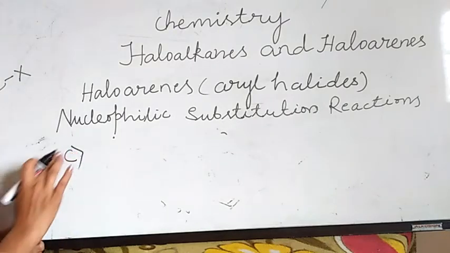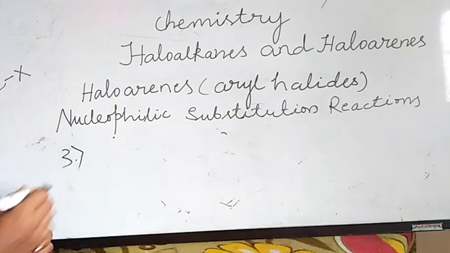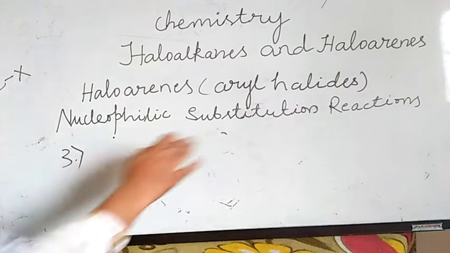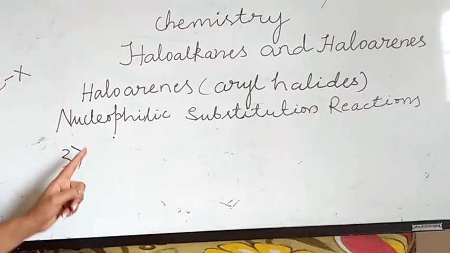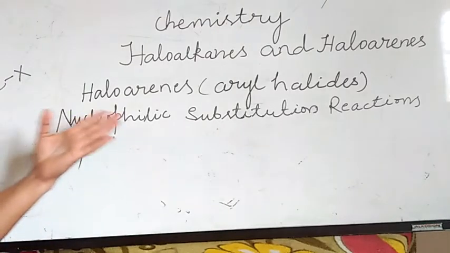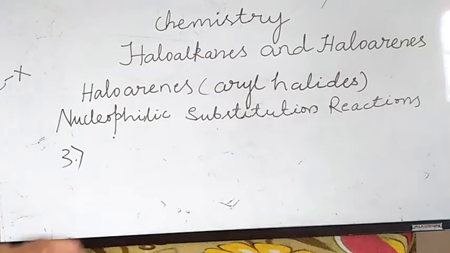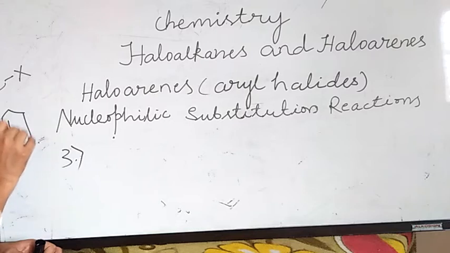As we know, the SN1 mechanism takes place in two steps. The first step is formation of carbocation, and the second step is nucleophile attack. So in haloarenes, the phenyl cation will form, right? The phenyl cation is like this. Though it is less stable, therefore they won't undergo SN1 mechanism or SN1 reaction.